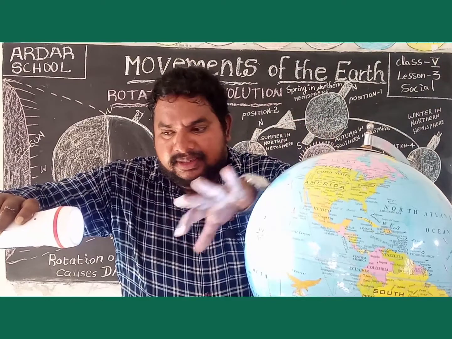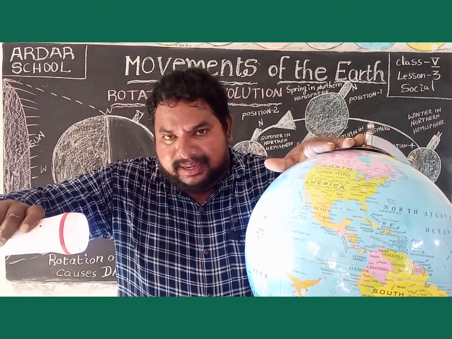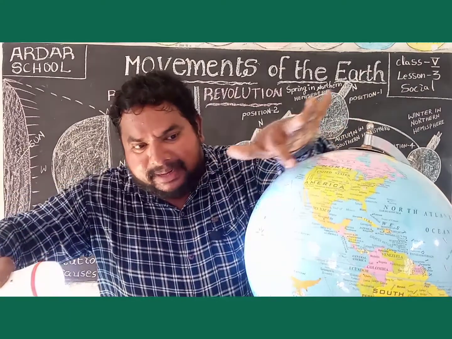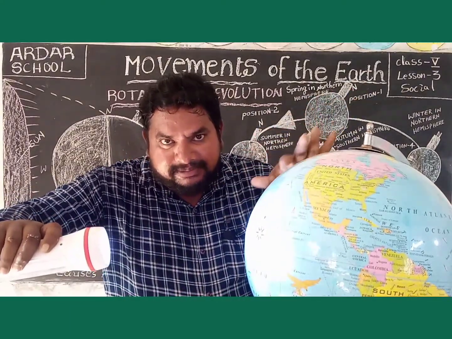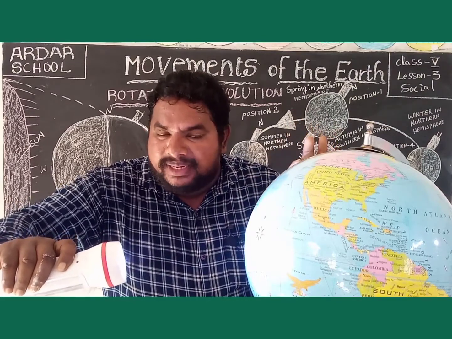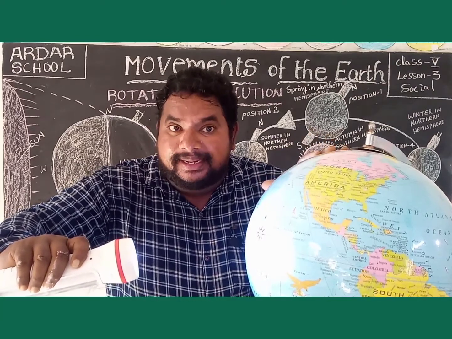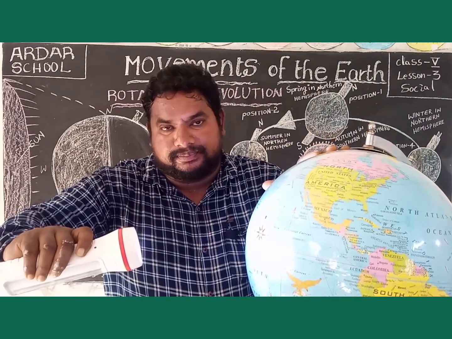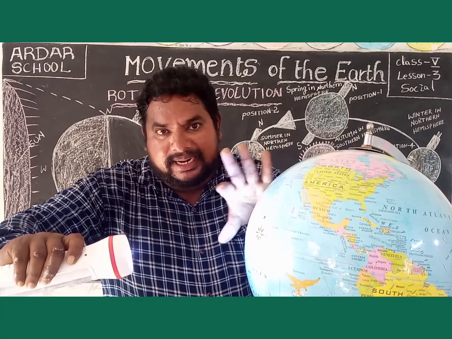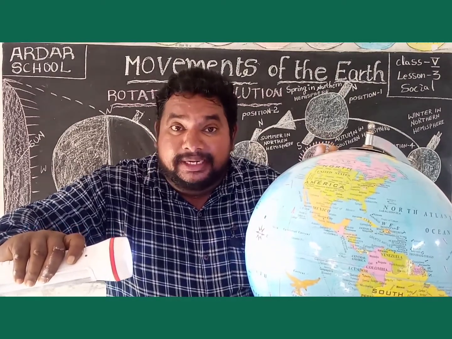The sun rays fall on half of the globe. This place is very bright and luminous. Did you notice? This place is called daytime, the part of the earth receiving sunlight.